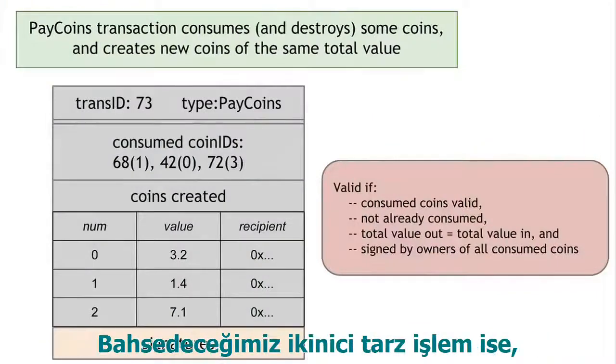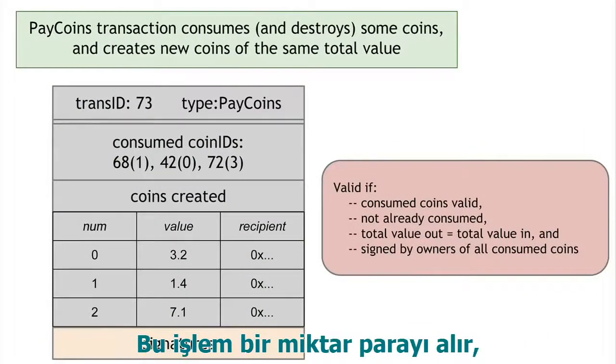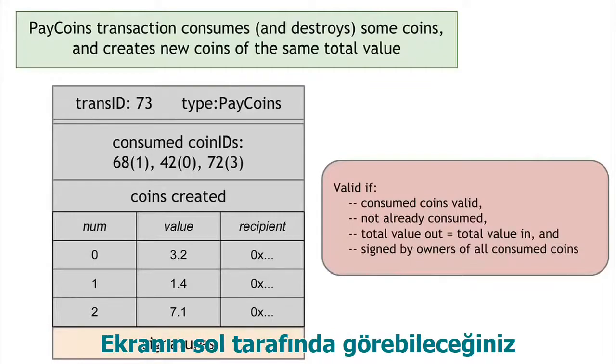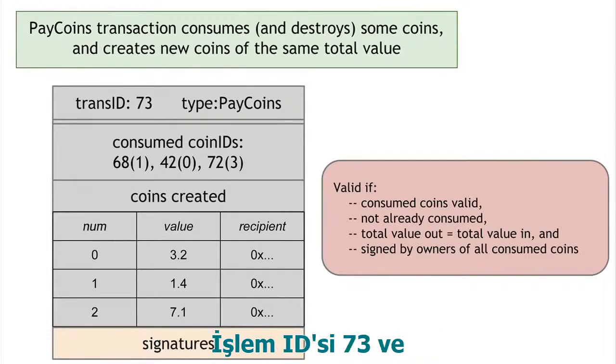The second kind of transaction we're going to talk about is a pay coins transaction. And this is a transaction that consumes some coins and destroys them and creates new coins of the same total value, but which might belong to different people. So over here on the left, we have an example of what a pay coins transaction looks like. This is transaction ID number 73, let's say. Its type is pay coins.